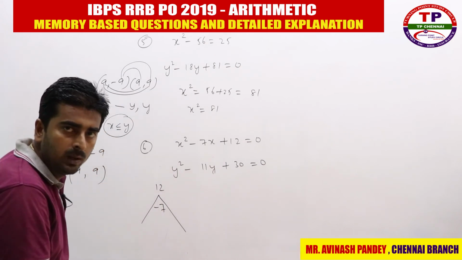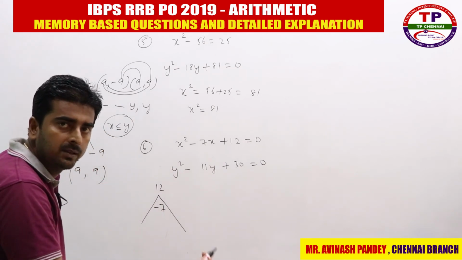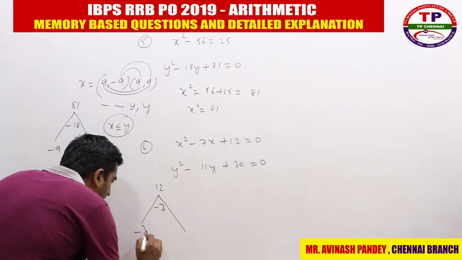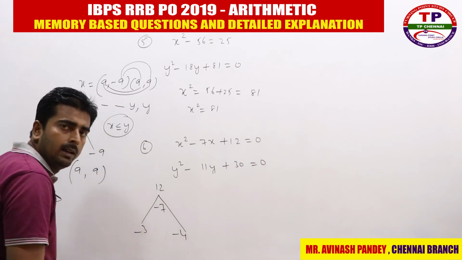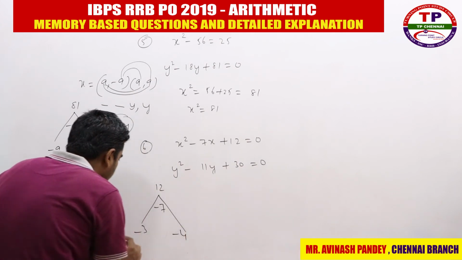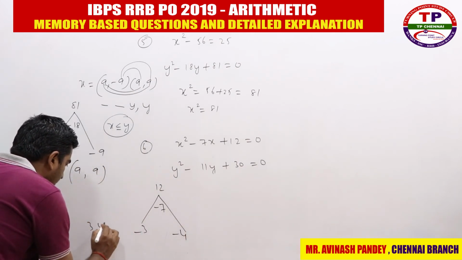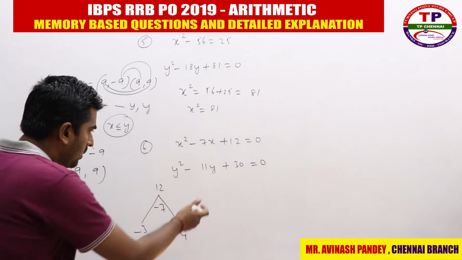Now what can be the two numbers? 3 fours are 12, 3 plus 4 is 7. So minus 3 and minus 4. Change the sign, it will become 3 and 4. Now come to the second expression.